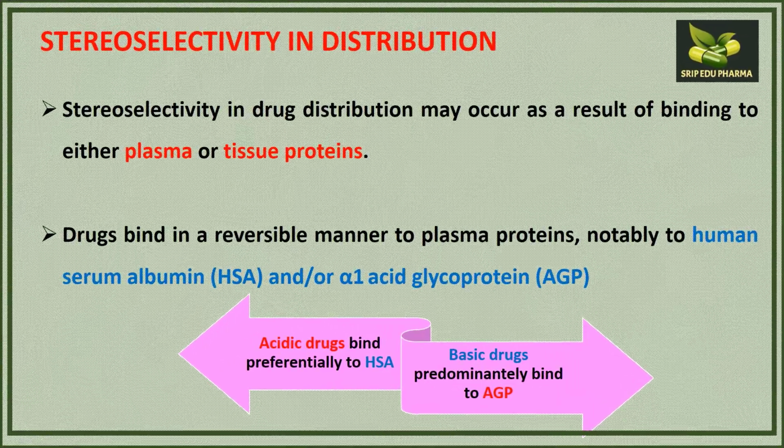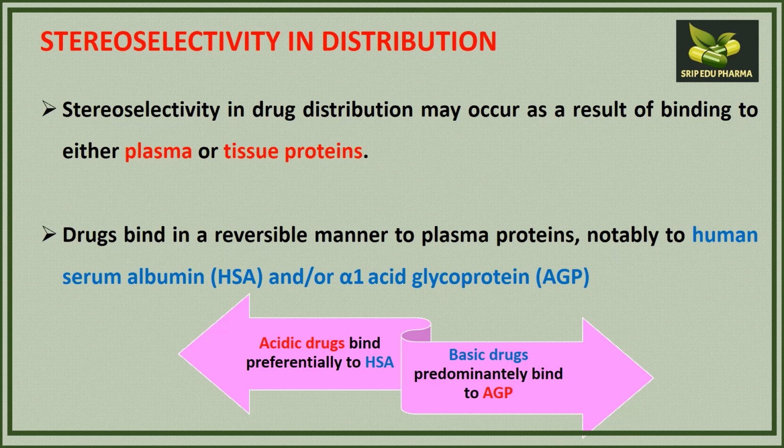In case of distribution, if we talk about stereoselectivity or enantioselectivity in drug distribution, distribution is also certainly affected by stereoselectivity, and this distribution is different for different enantiomers, maybe due to the binding of the enantiomers with different rates to the plasma or tissue proteins.